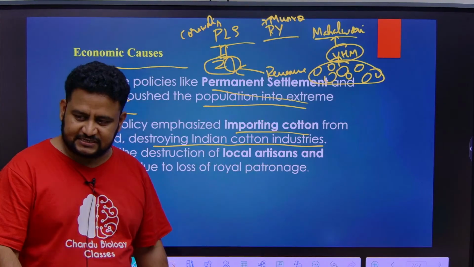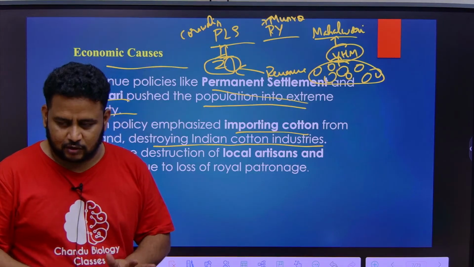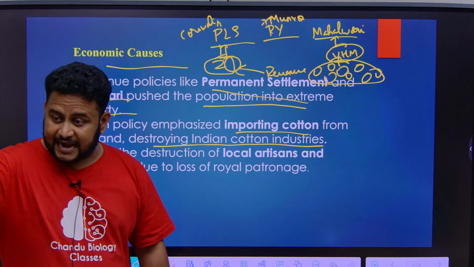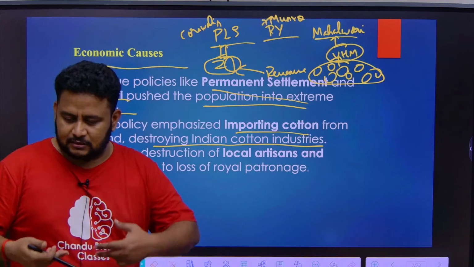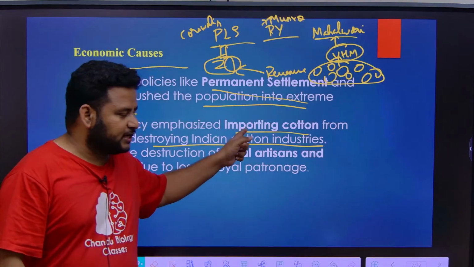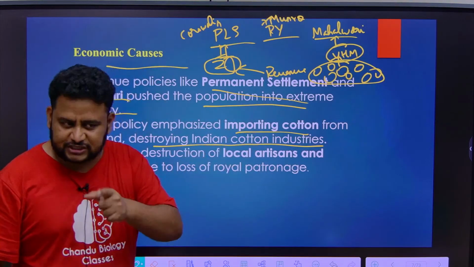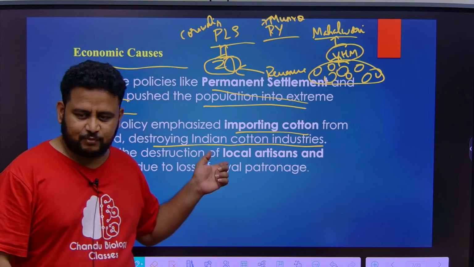Even if Indians had to produce cotton fabric themselves, they had to import cotton from Britain, which means the Indian-made goods become costly, while the goods made from cotton imported by the British become cheap.